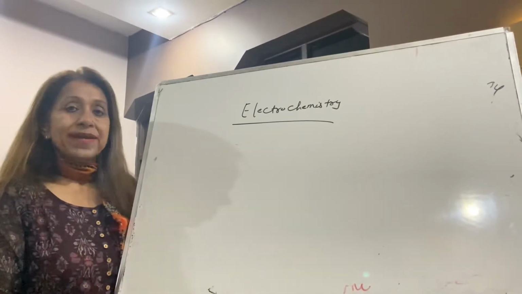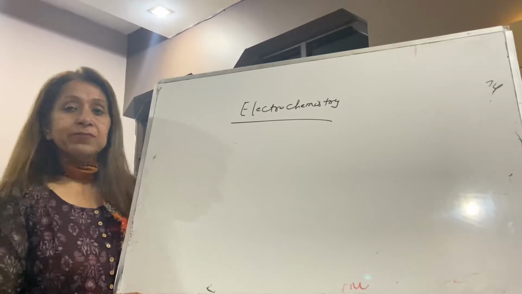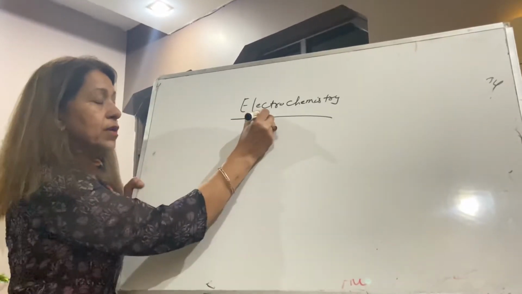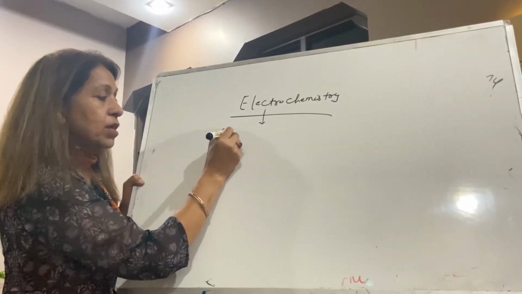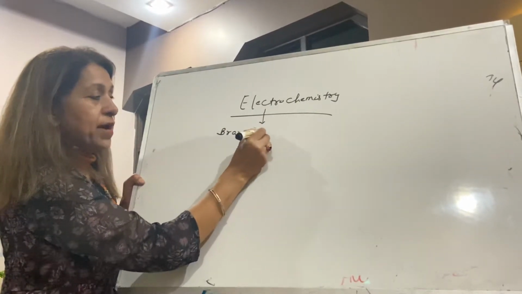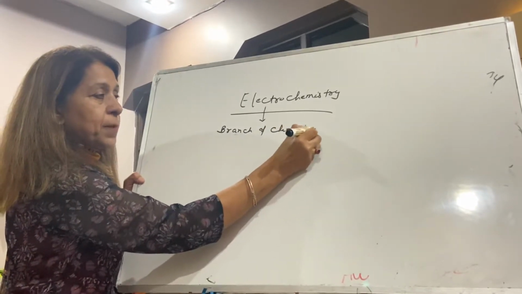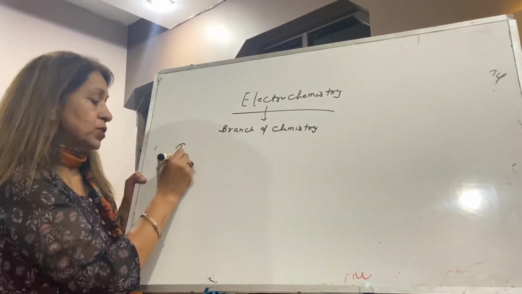Now write down, your next lecture is of electrochemistry. Very interesting chapter it is. After solution, write down: electrochemistry is a branch of chemistry which deals with the study of two types of reactions.